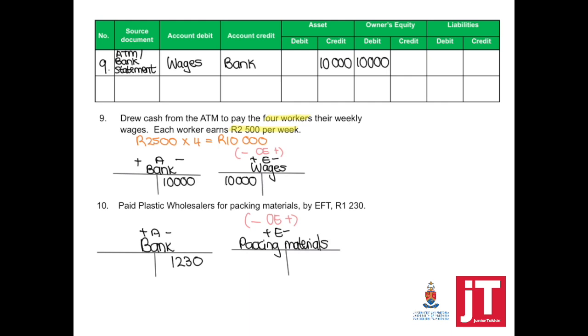You need to identify what type of account is involved. That is packing materials, which is an expense to the business, which will be debited, and it will have a negative effect on my owner's equity. My source document, EFT. Account debit, packing materials; account credit, bank. Assets credit, owner's equity debit.